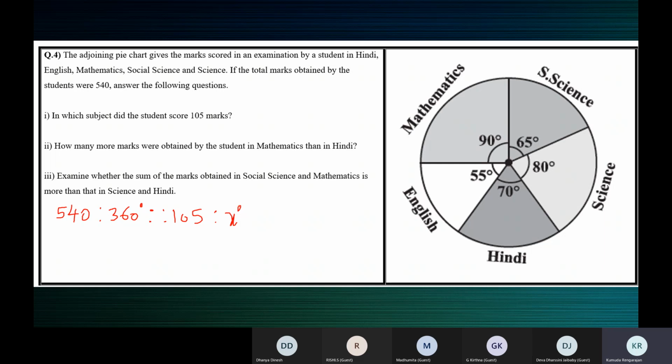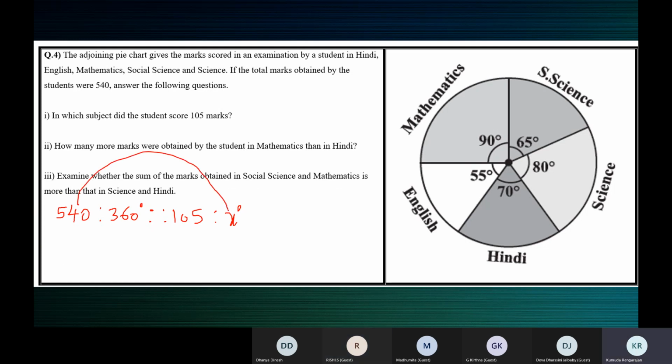Children, what's the value of X? Ma'am, it's 70. No, but you did it in a different way. I want somebody to use the proportion and tell me. Ma'am, I used proportion also, I'm getting 70. Okay, 70 degrees. All right. I didn't get the correct answer, ma'am. Why? How did you work it?